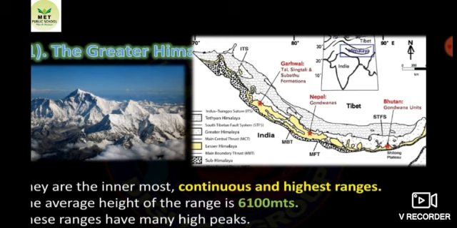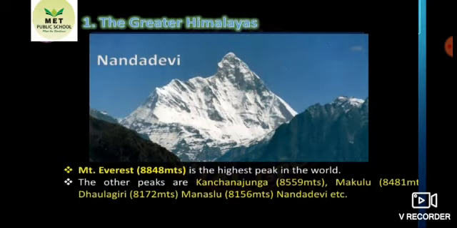These ranges have many high peaks. So almost all the high peaks are there in the Greater Himalayas. As you all know, which is the highest peak in the world? Yes, Mount Everest is the highest peak in the world. Its height is 8,848 meters. So it is the highest peak in the world, in the Greater Himalayas of the Himalayan mountain.